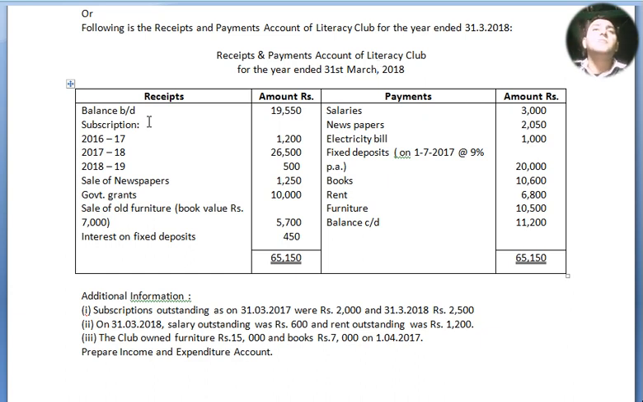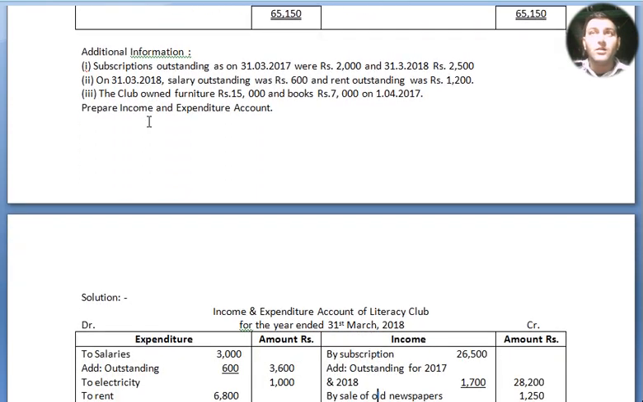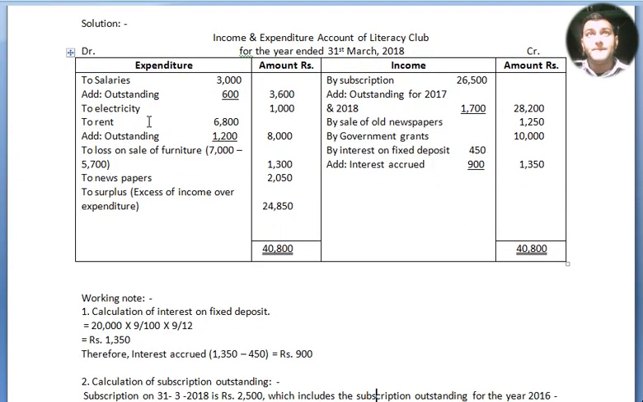On 31st March 2018, salary outstanding was rupees 600 and rent outstanding was rupees 1,200. The club owned furniture rupees 15,000 and books rupees 7,000 on 1st April 2017. Prepare income and expenditure account. Now we move to our solution. Income and expenditure account of Literacy Club for the year ended 31st March 2018. Debit, credit, expenditure amount, income amount.